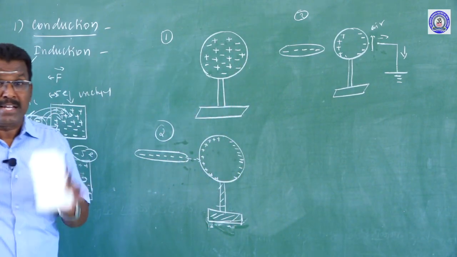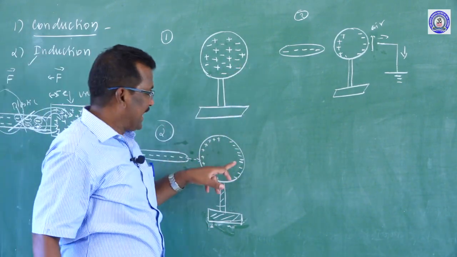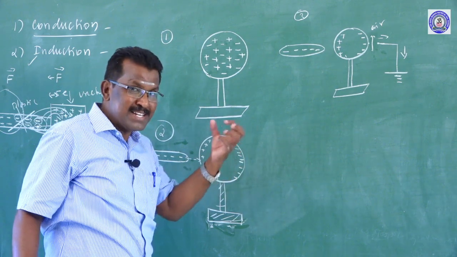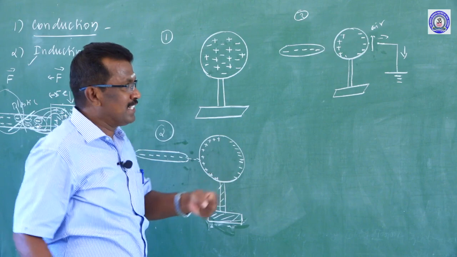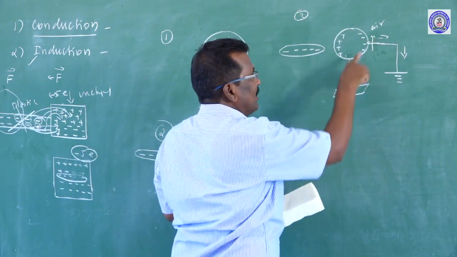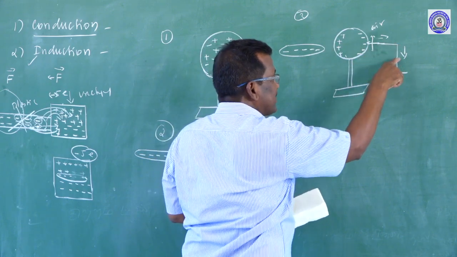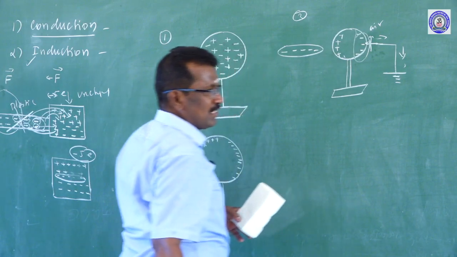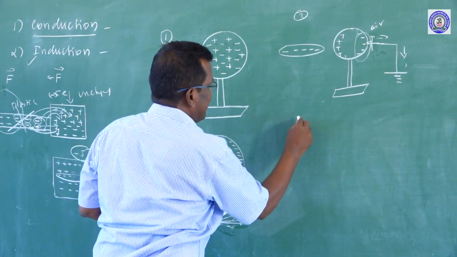The air medium is an insulator, so this negative charge will not move towards the air, because an insulator does not provide any charge carriers. That is why we are connecting the conductor. All the negative charges are rushing towards the earth.